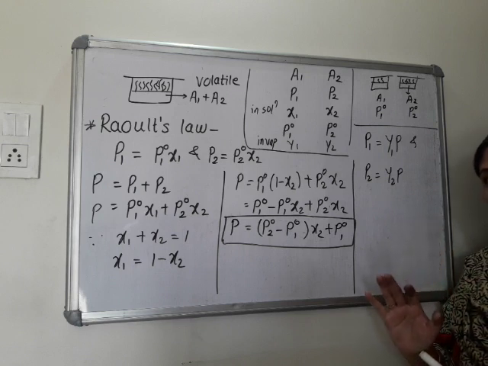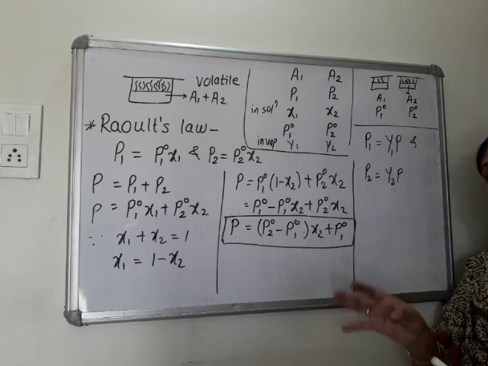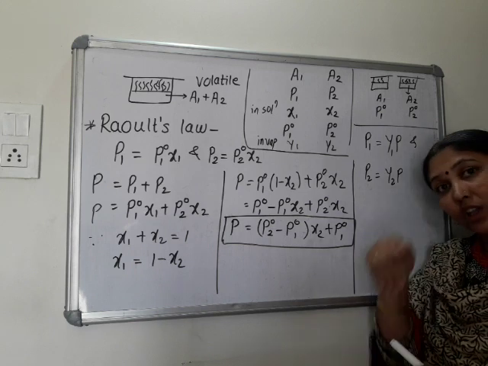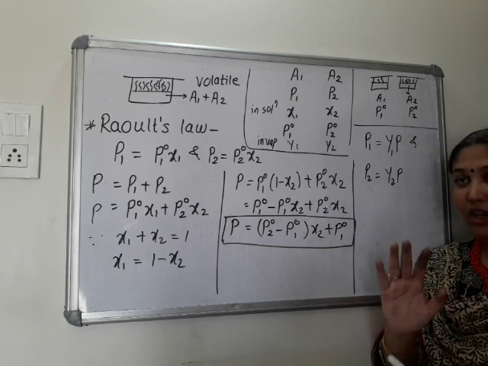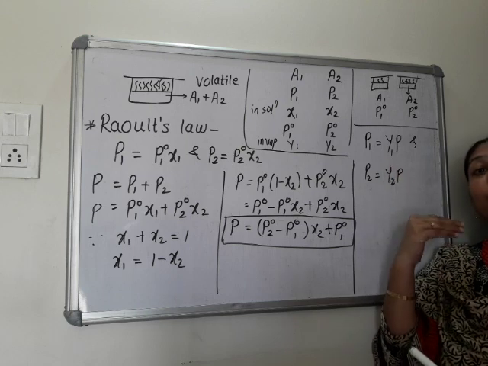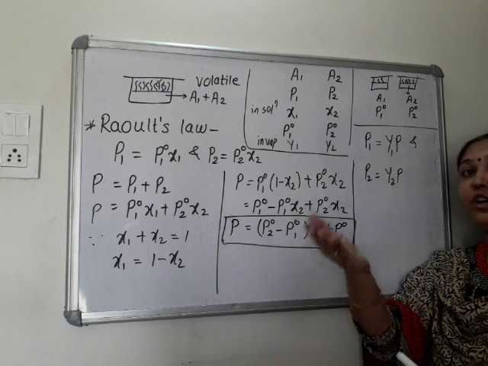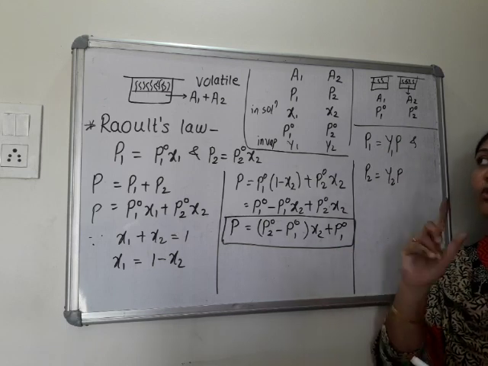You got the difference? What is x1, x2 and y1, y2? x1, x2 are mole fractions of A1, A2 in liquid state. Okay? And y1, y2 are mole fractions of A1 and A2 in vapor state. Okay? One more time I'll tell you.